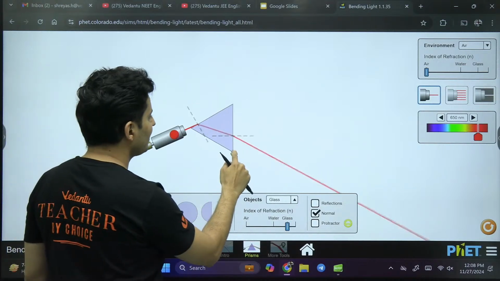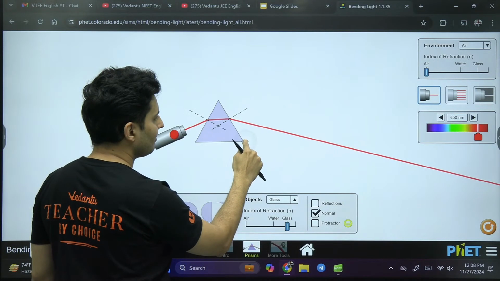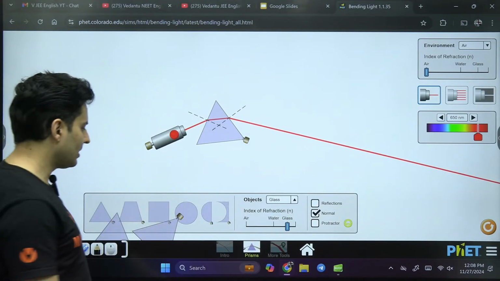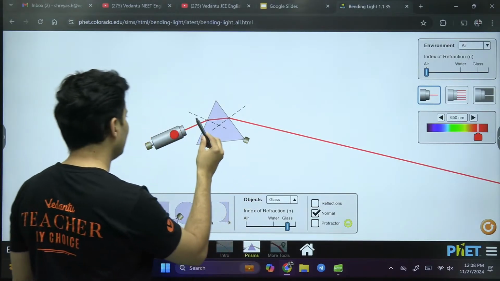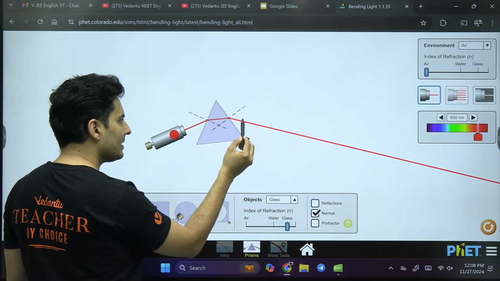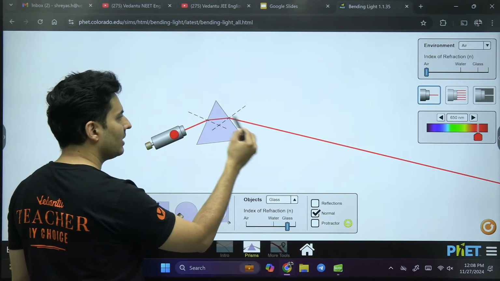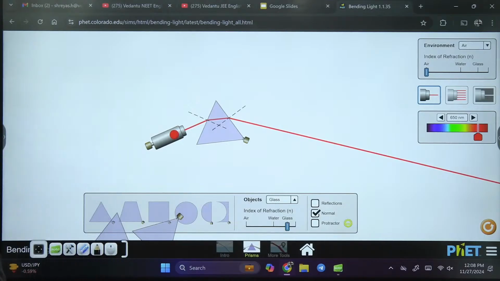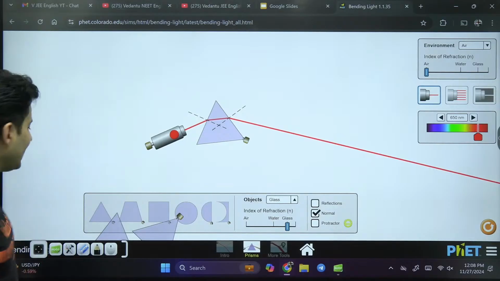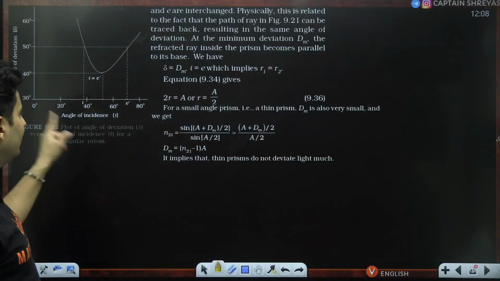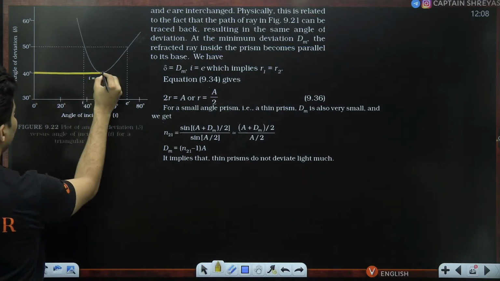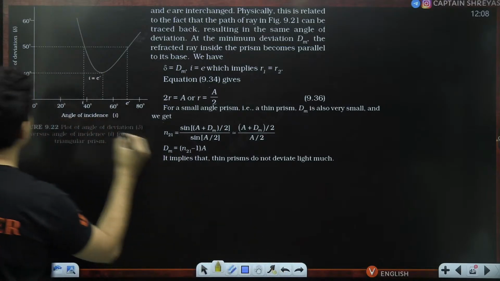So when the deviation is minimum, as you can see, this is when it is probably minimum over here. Then a peculiar thing happens. I'm not sure whether you're able to see this very clearly. This angle and this angle, the incident angle and the emergent angle, both are going to be equal in amount. Yes, both are going to be equal in amount. And that is what happens.